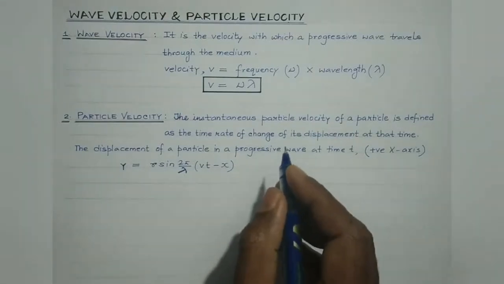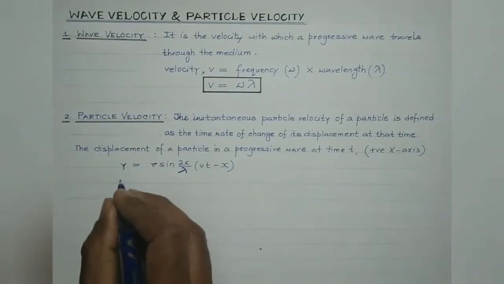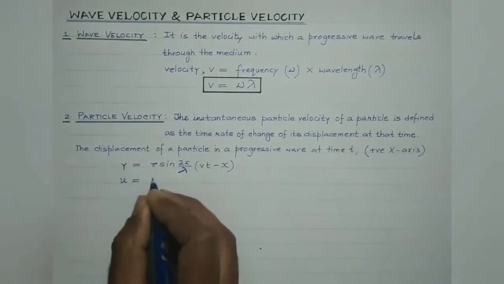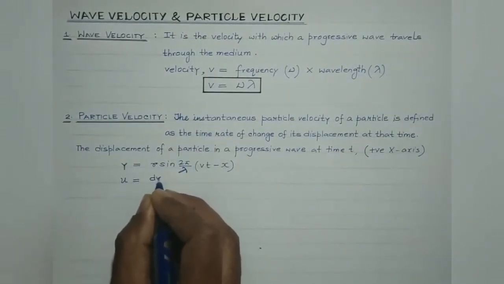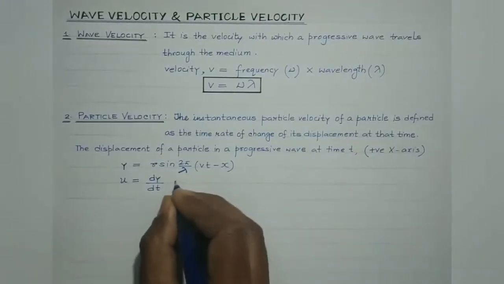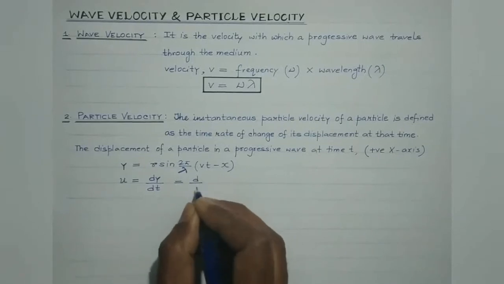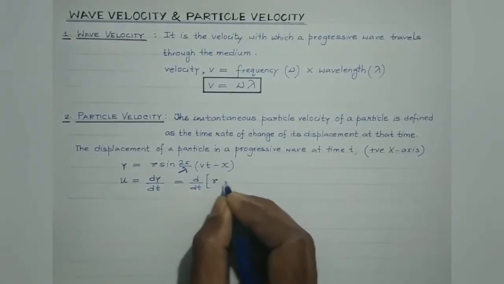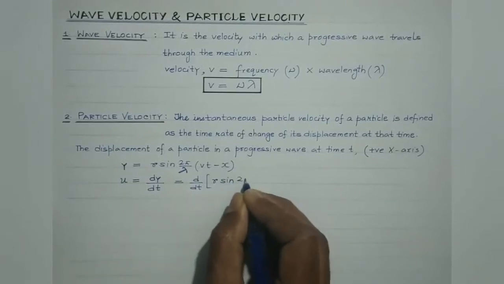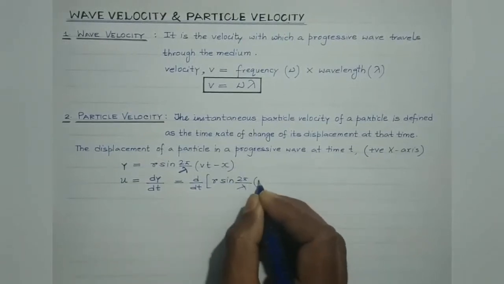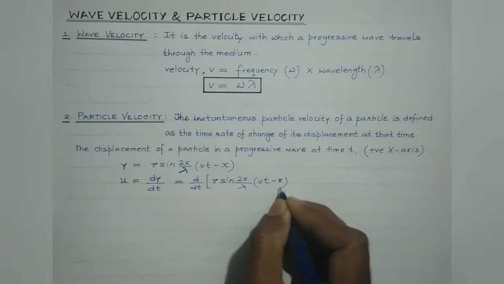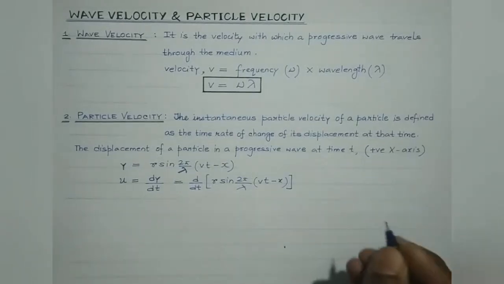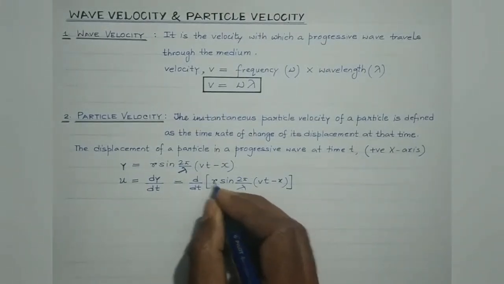Now the instantaneous particle velocity would be given by the differential coefficient of displacement with respect to time, isn't it? So let's solve it by substituting the value of y. So y is r sine 2 pi by lambda (vt minus x), right? R being constant can be taken outside.